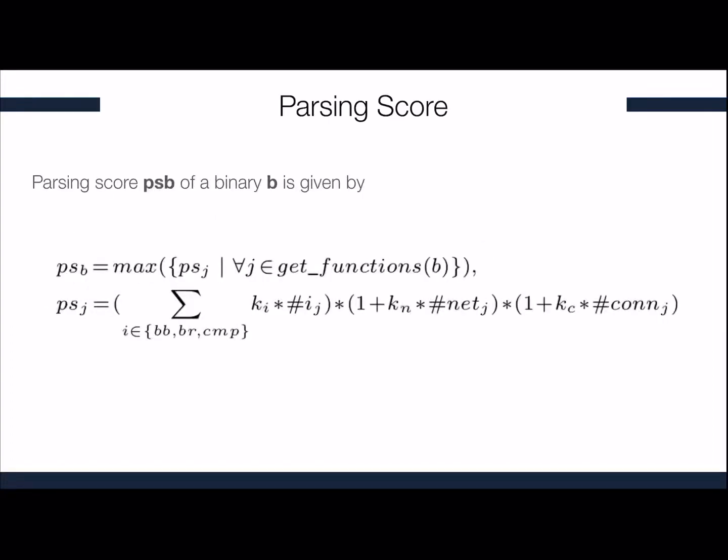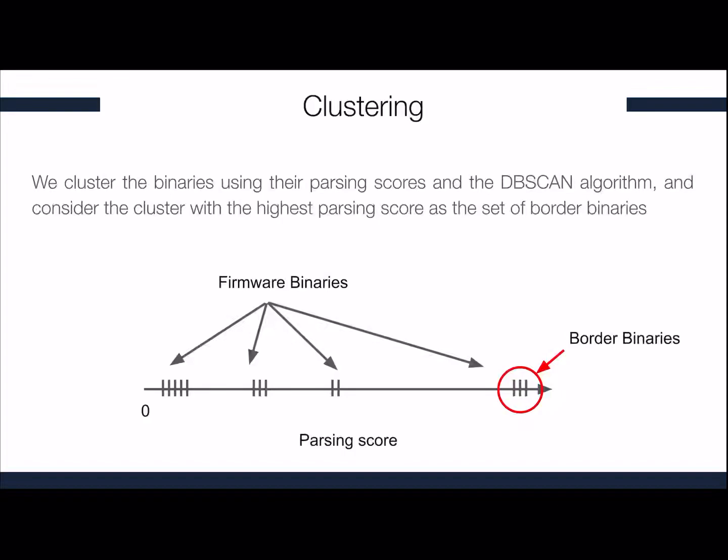Then we use all these quantities to compute what we call the parsing score, which is basically the likelihood that a function contains parsing capabilities and is parsing data that is coming from the network. Then we compute the parsing score for each binary as the maximum parsing score of its functions. Eventually, we cluster the binaries using their parsing scores and the DBSCAN algorithm, and consider the cluster with the highest parsing score as the set of border binaries.